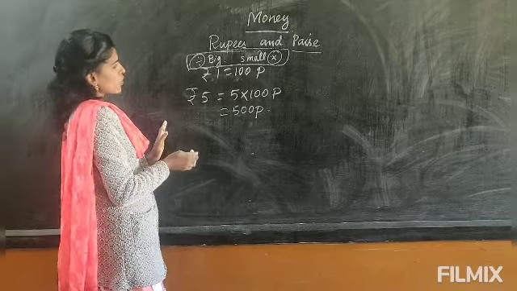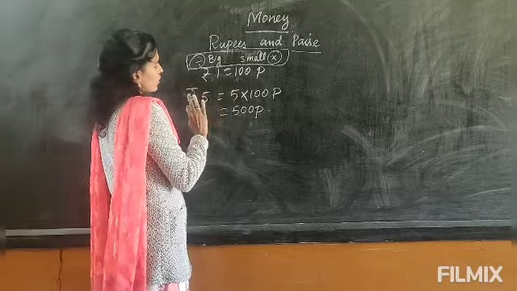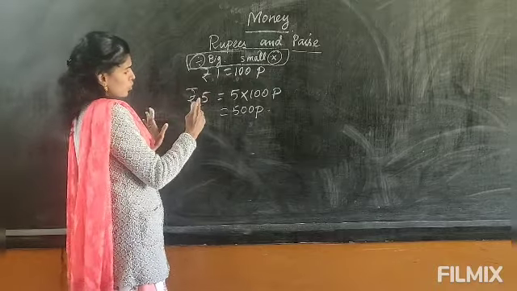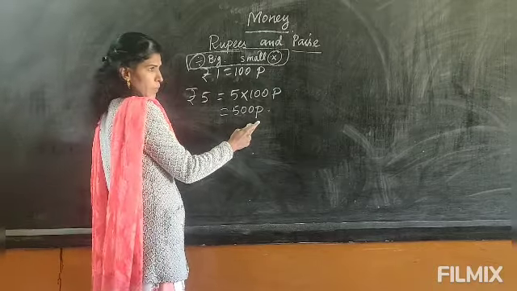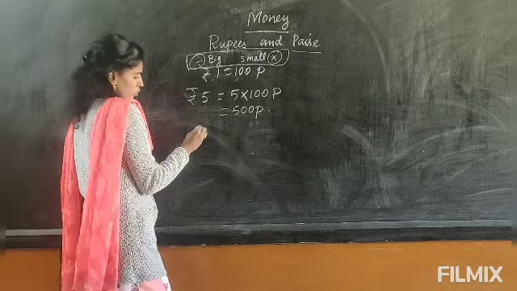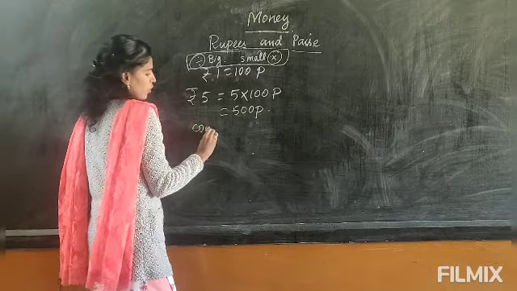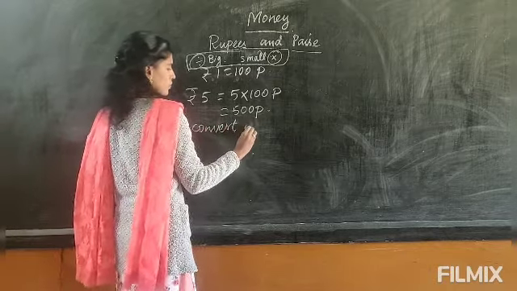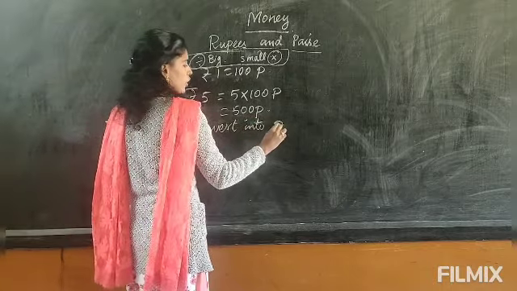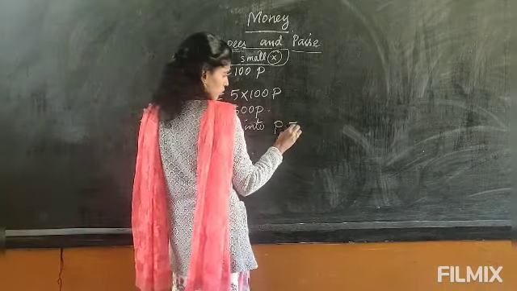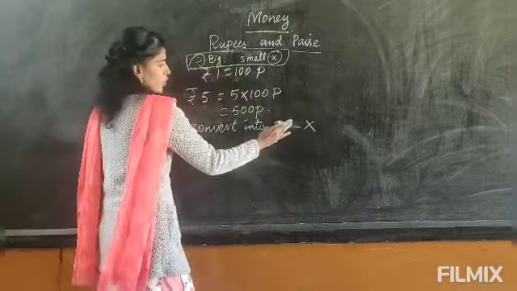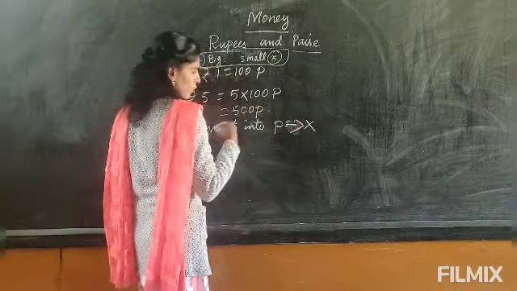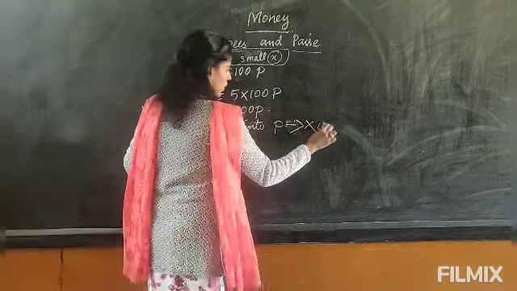In other words, to convert into paise, you have to multiply. To convert into paise, you will multiply by 100.